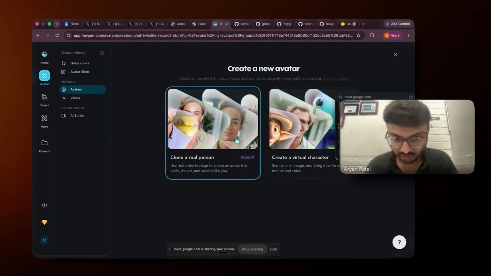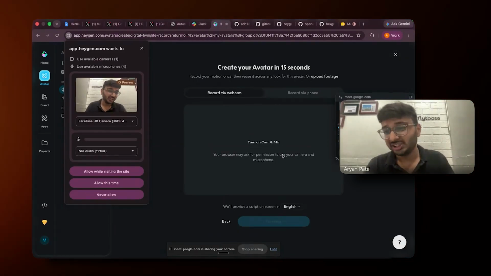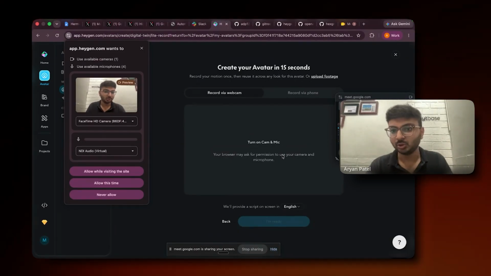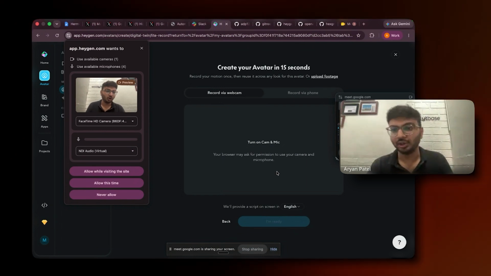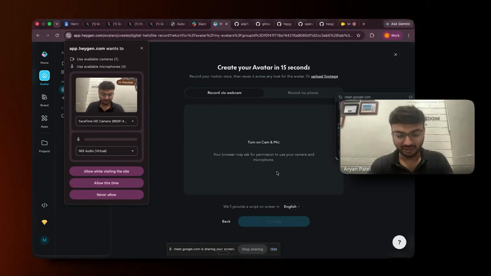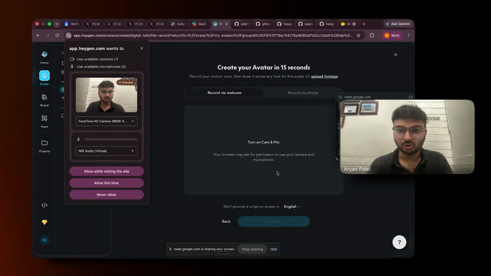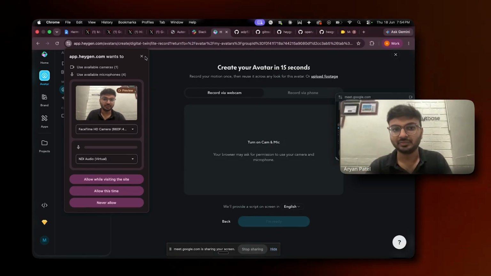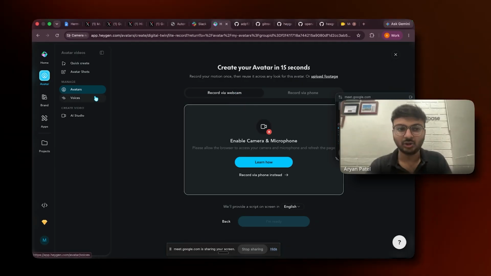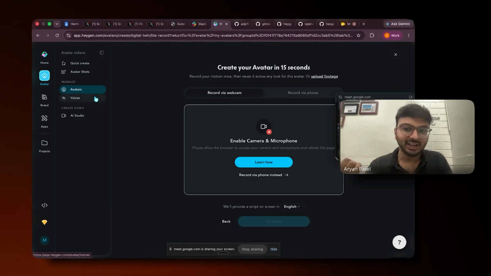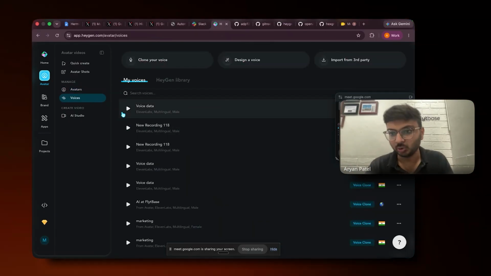But when you clone yourself, it's basically a 2 minute process where you just record yourself. The agent itself will give you a script on different topics and numbers, so it can capture all your expressions. You just need to record that video, and within 2 or 3 minutes, it will process your video and create your own digital avatar. I have created mine, so I don't have to do it again.